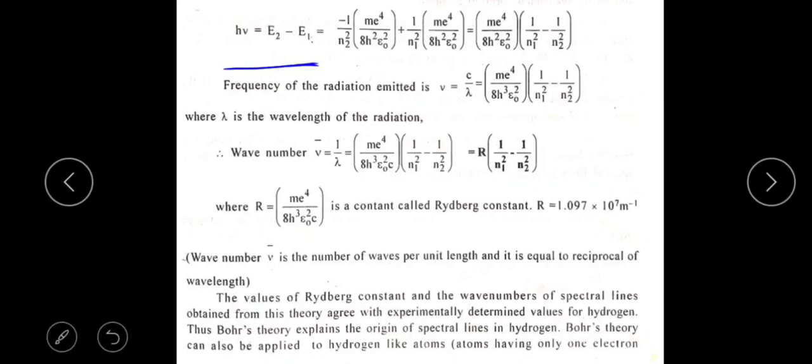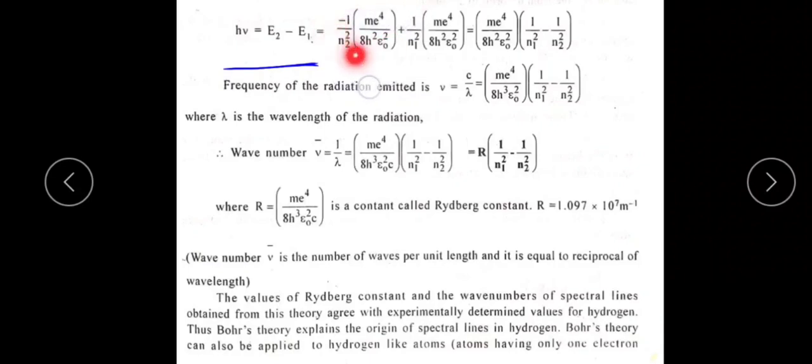We already learned the expression for the total energy of an electron revolving around the nucleus in a stationary orbit. The general formula is minus 1 by n square into m e raised to 4 divided by 8 h square epsilon naught square.